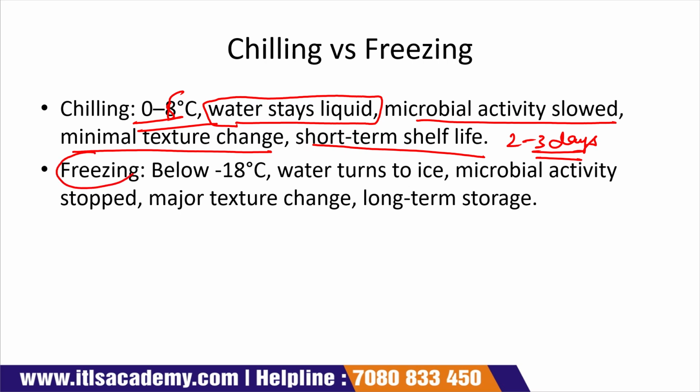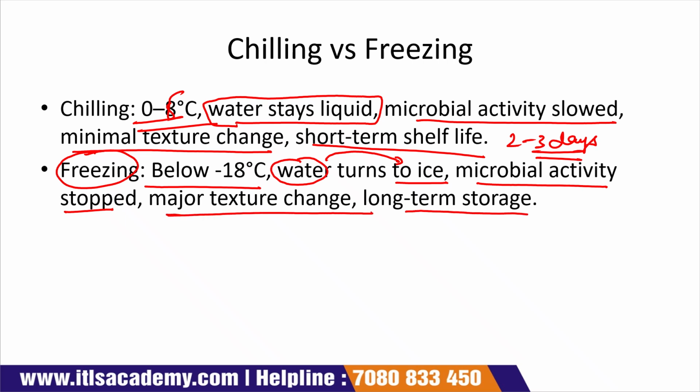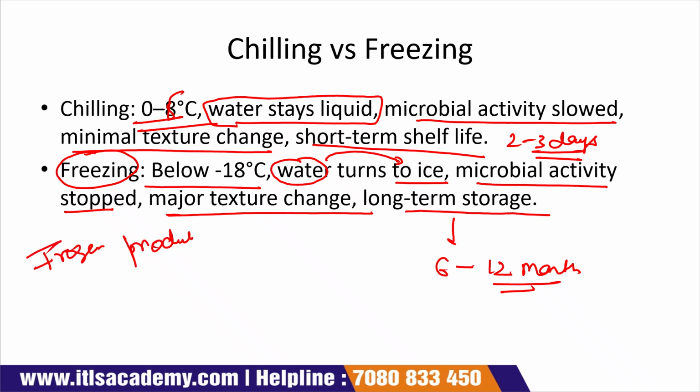But when we do freezing, which we will discuss in detail in a later lecture, we keep it below minus 18 degrees Celsius. At that temperature, the water present in the food product is converted into ice. Microbial activity stops, and major texture changes take place. This is long-term storage. When we do freezing, we can store it for 6 to 12 months. Like in the case of frozen products, the shelf life of that product is very high.